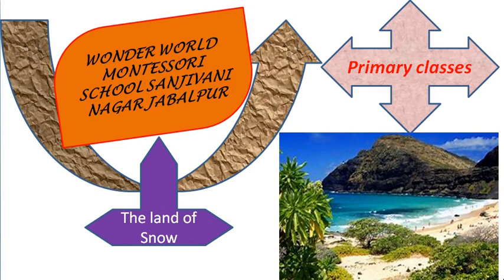Today we are going to take geography, and because this is for primary classes we call it social science, and this is very good for competitions also. Previously in my last video I talked about dense forest land. Now here we are going to talk about snow, the land of snow. As soon as we hear snow we feel cold, isn't it?